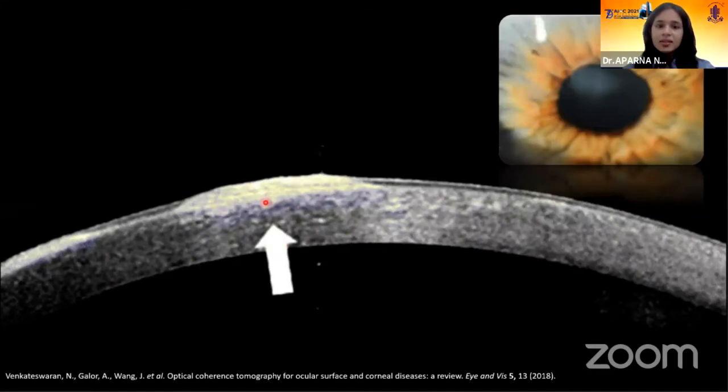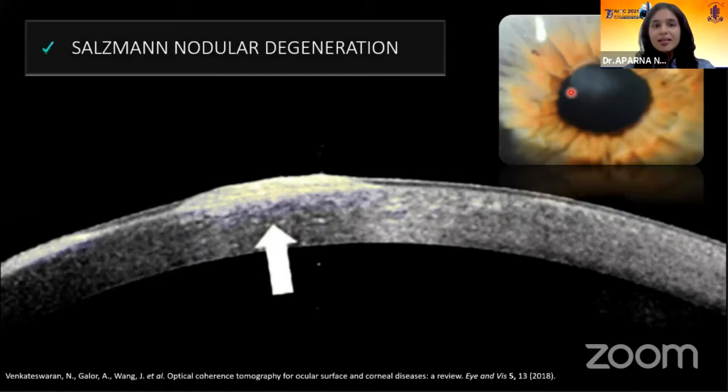Next, we have a subepithelial and epithelial hyperreflectivity with localized elevation. As you can see in the clinical picture here, this is the lesion, and the surrounding epithelium appears to be healthy. This is Salzmann nodular degeneration.